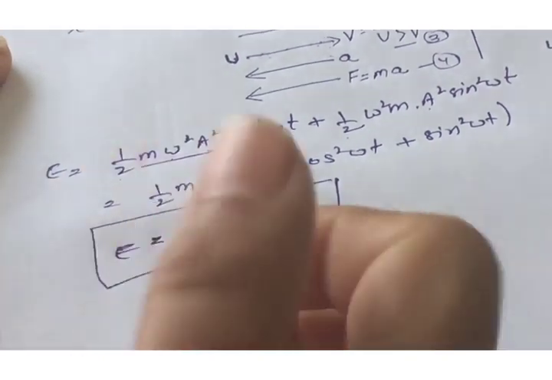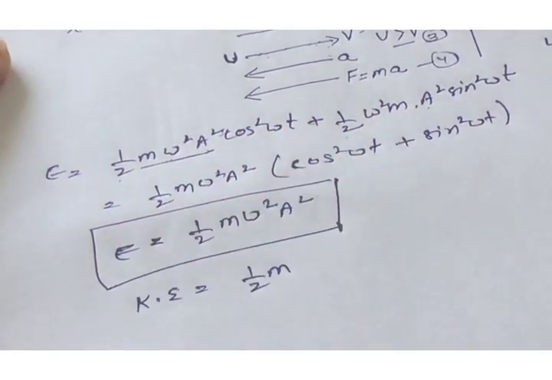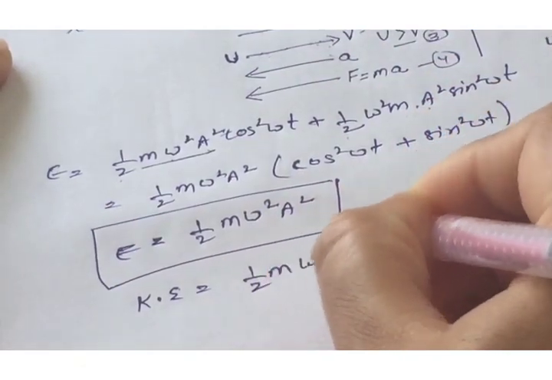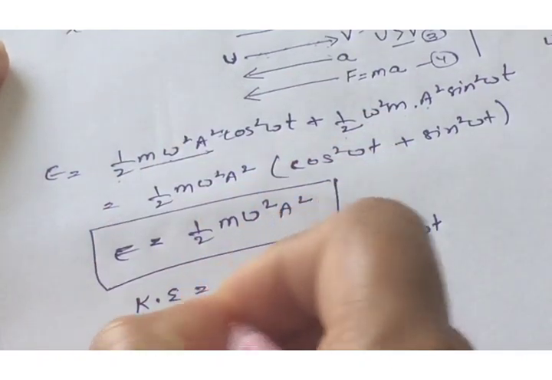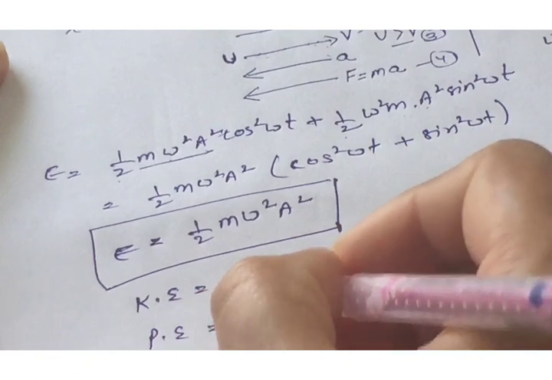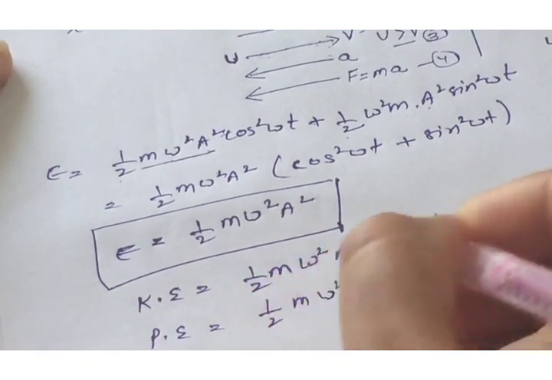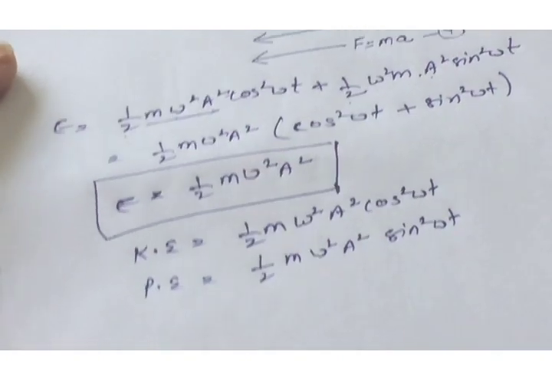The kinetic energy is given by half of m v square, that is half of m omega square a square cos square omega t, and the potential energy is given by half of m omega square a square sin square omega t.